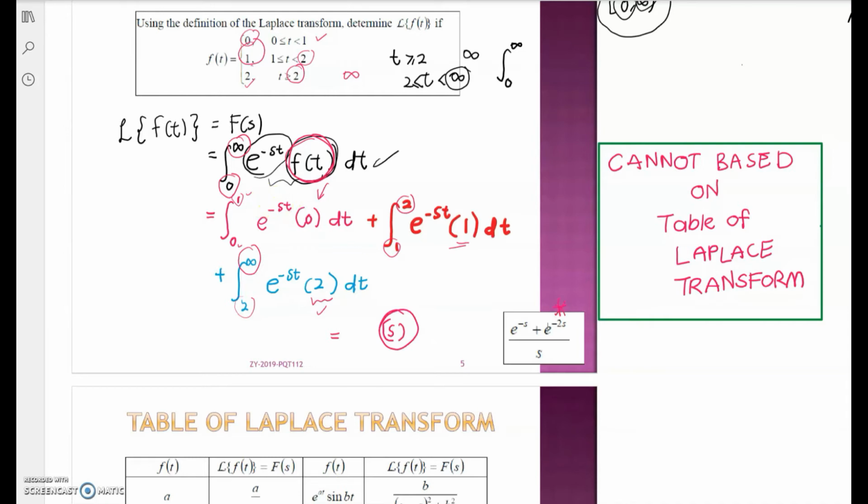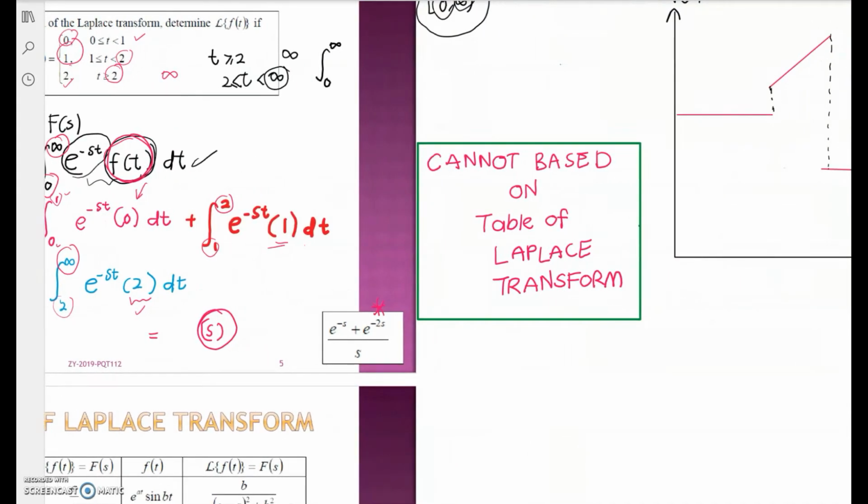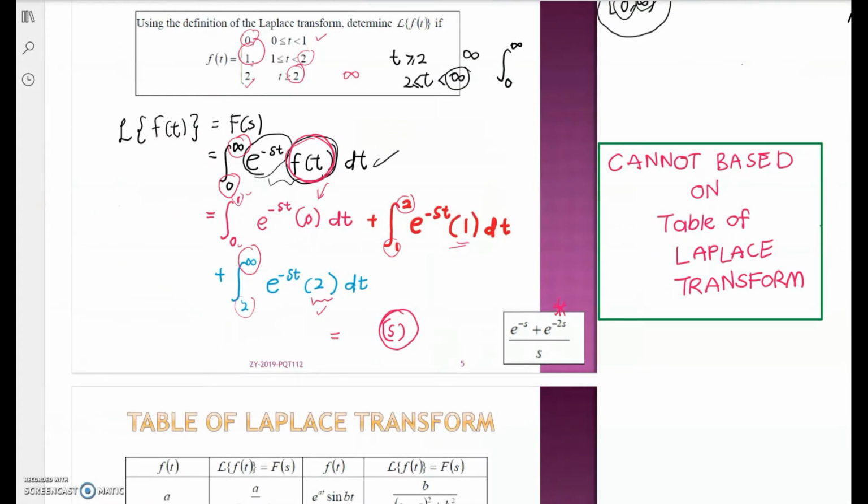Someone might ask, Doctor, Madam, can we compare with the table of Laplace transform? For example, from 0 to 1 is 0, so probably you get 0, plus from 1 to 2 you have f(t) equal to 1, so you have 1 over s, plus for this limit you have 2, so you have 2 over s. So this is totally wrong. Why do I say that you are doing the wrong thing? Because of